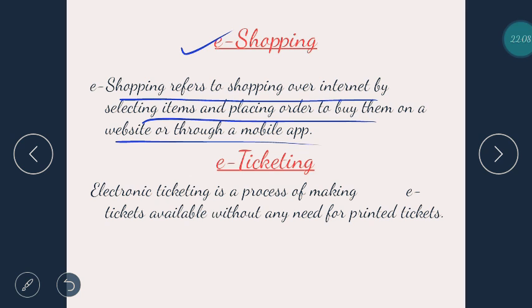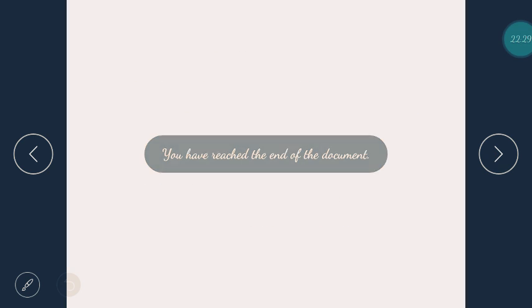You can book a ticket for your movie, for your train, for your flight, you can book your cabs and everything. It is known as electronic ticketing. It is a process of making e-tickets available without any need for printed tickets, saving the need of a paper.